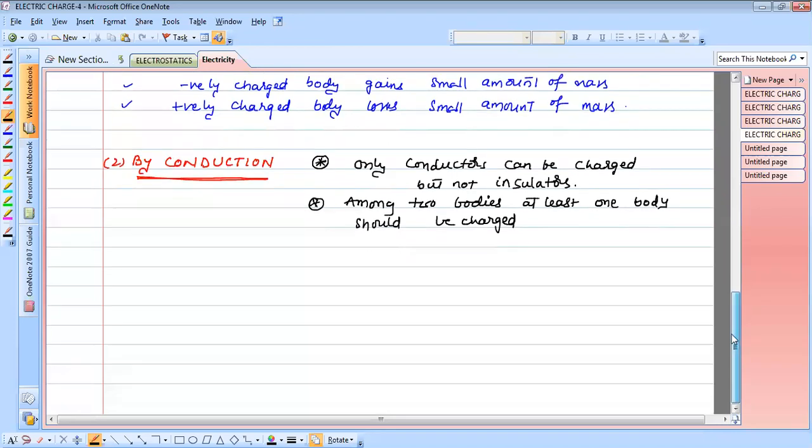So now I move to that. What is the process here? Let us take a charged body A. Initially it possesses positive charge. The charge on A is, let us take, plus Q1.